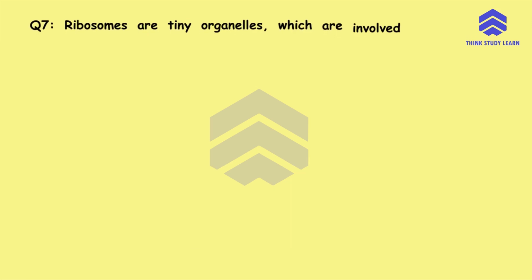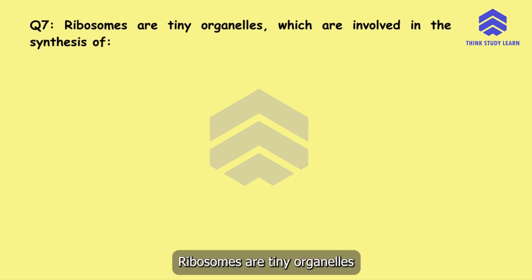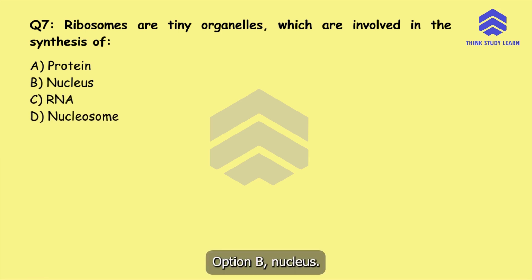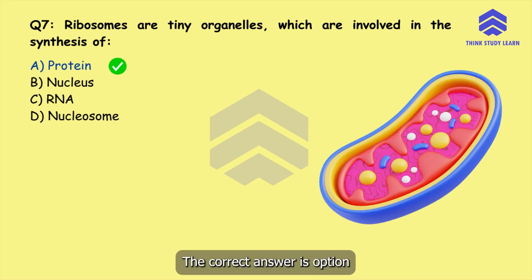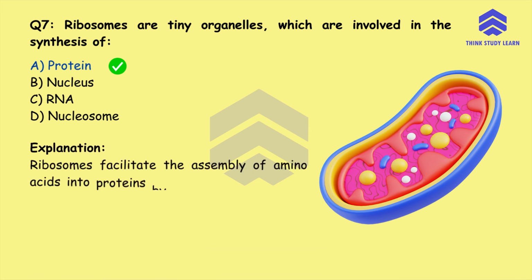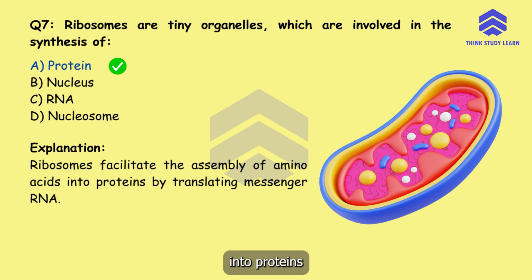Question number 7. Ribosomes are tiny organelles which are involved in the synthesis of option A protein, option B nucleus, option C RNA, or option D nucleosome. The correct answer is option A protein. Ribosomes facilitate the assembly of amino acids into proteins by translating messenger RNA.